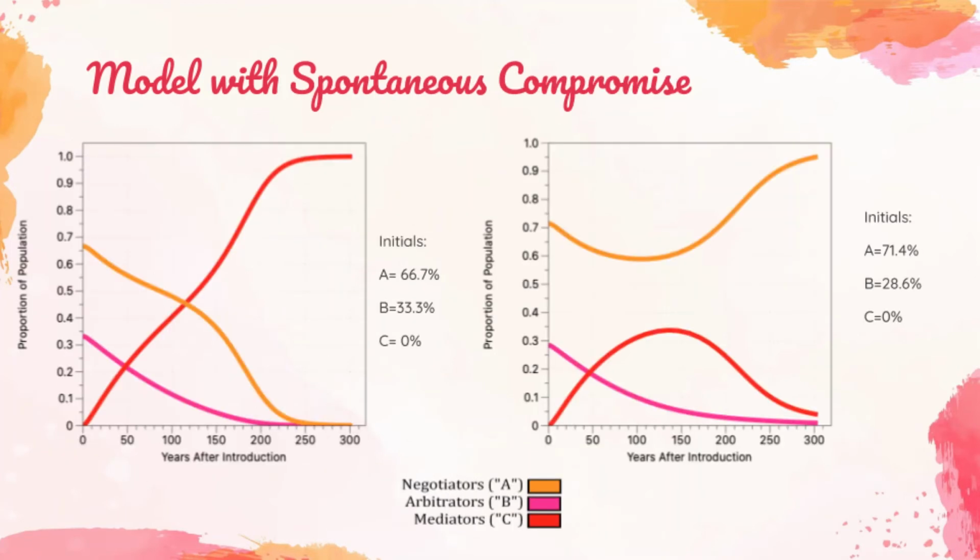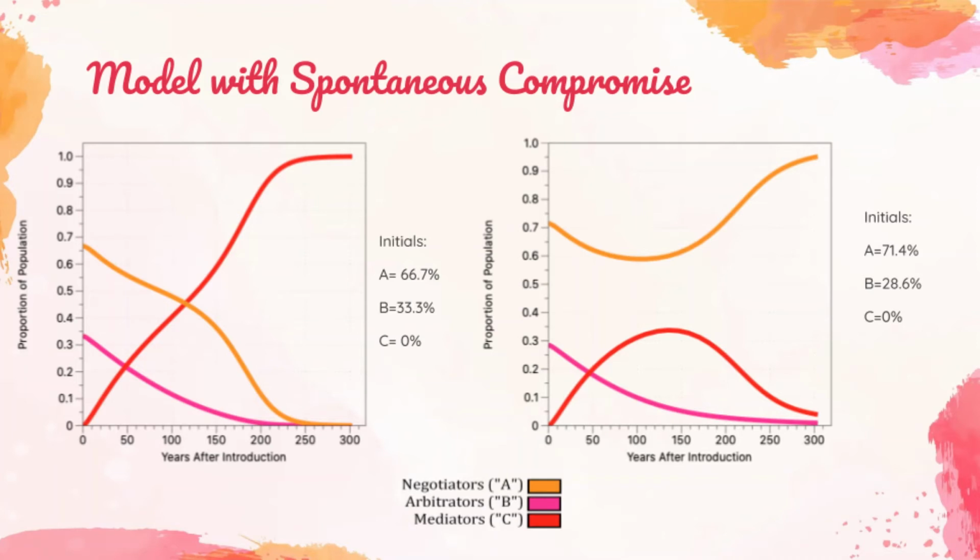These next two models show compromise between groups that initially have no mediators. So in these groups, we just have negotiators and arbitrators initially. And while there's conversion between the groups, there's also conversion to mediators, which in the first case results in a high enough concentration of mediators so that the mediators, quote unquote, take over. Whereas in the second scenario, the initial population of arbitrators is not high enough, and the mediator population does not get high enough to overtake the negotiators.